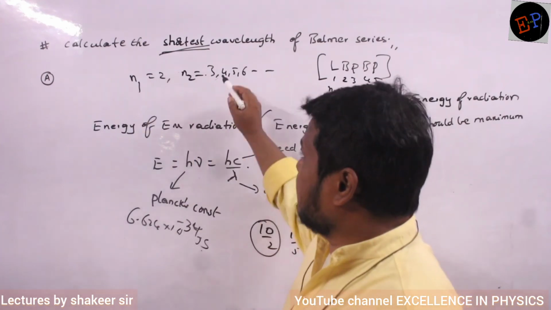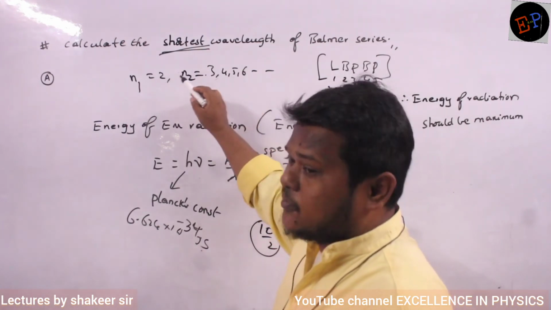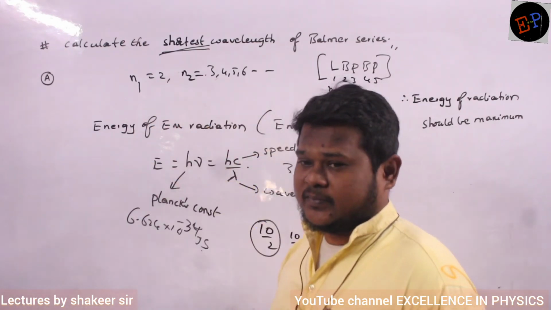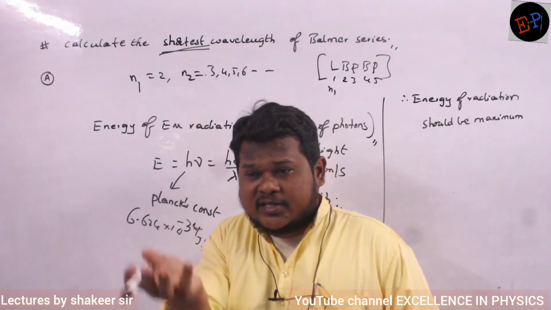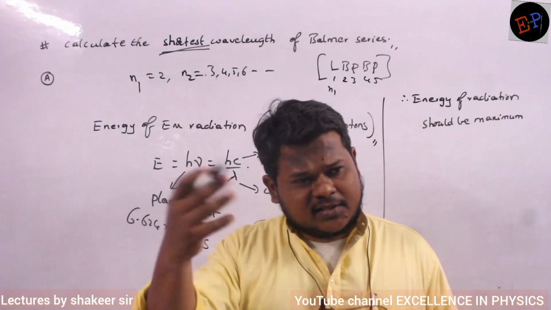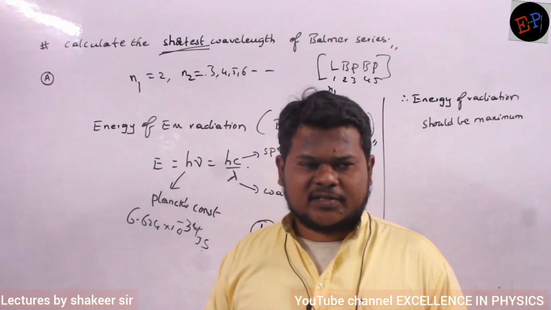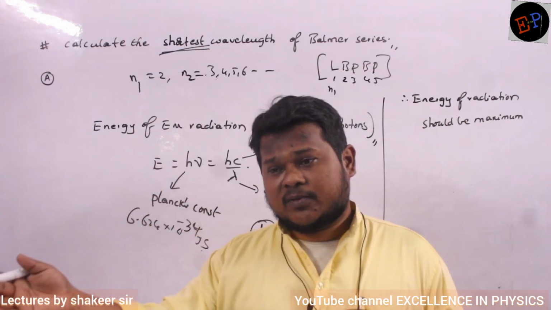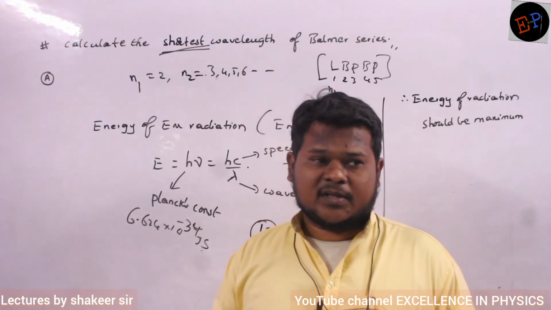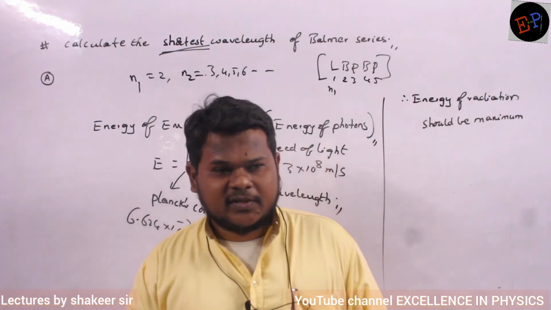Are you able to understand? Energy difference between 3 and 2 is smaller. Energy difference between 4 and 2 is bigger. Energy difference between 5 and 2 is still bigger. As the number of the orbit increases, does energy increase or decrease? Energy increases. So if the electron returns from the third orbit, less energy is released. From the fourth orbit, some more energy is released. Fifth orbit, some more energy. Sixth orbit, some more energy. So if it returns from infinity, maximum energy will be released. That is the meaning of this one.